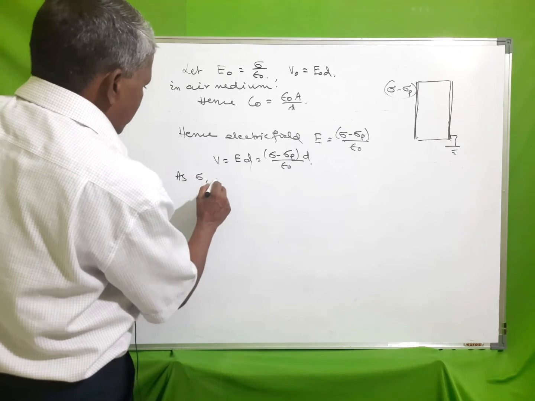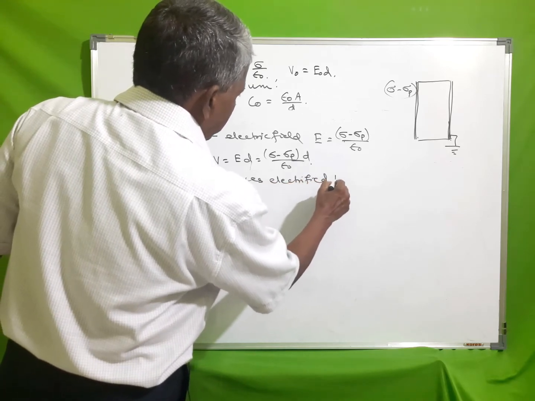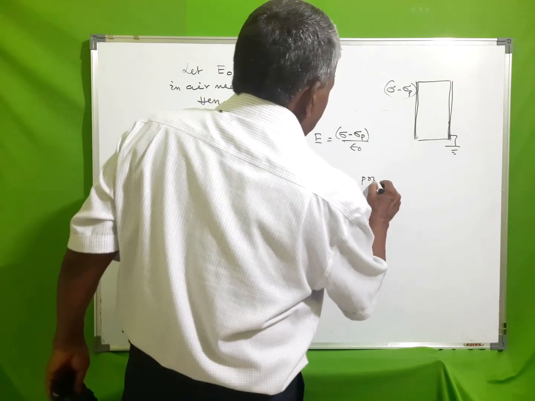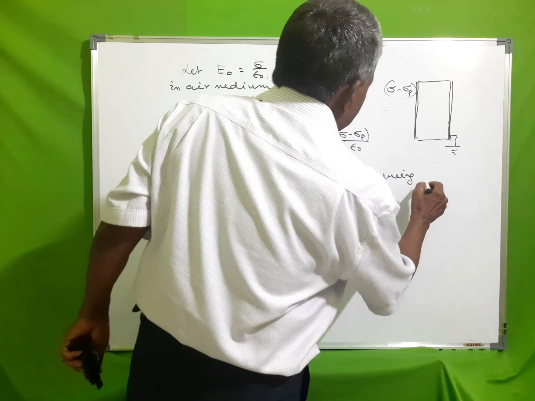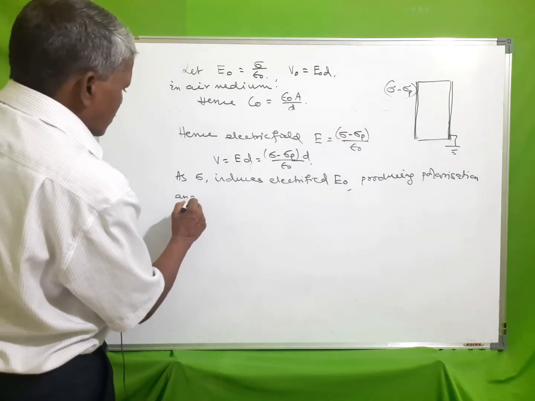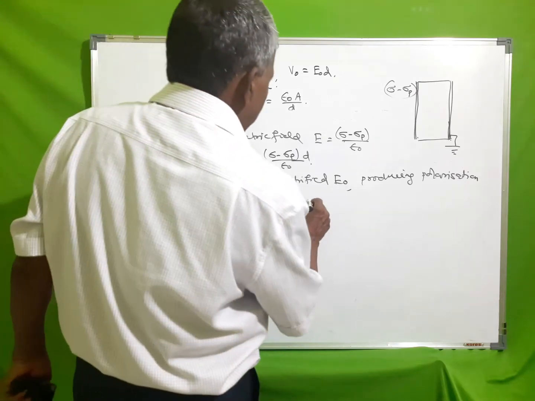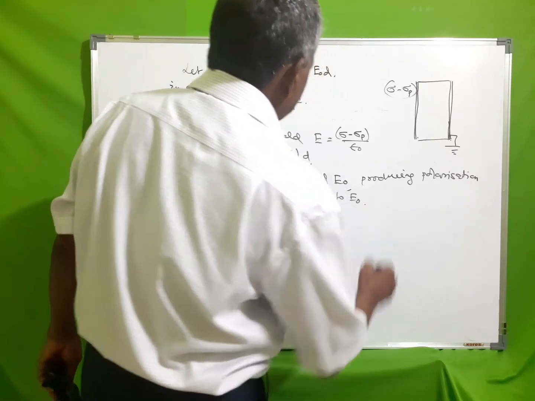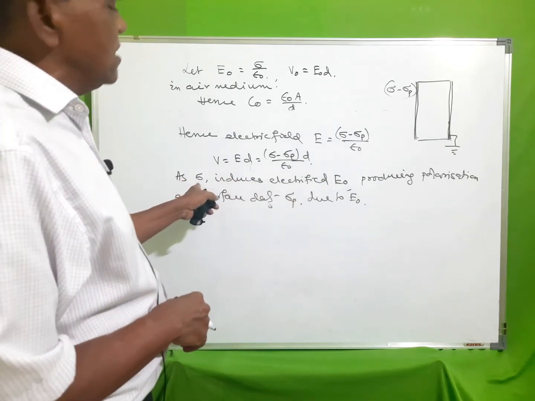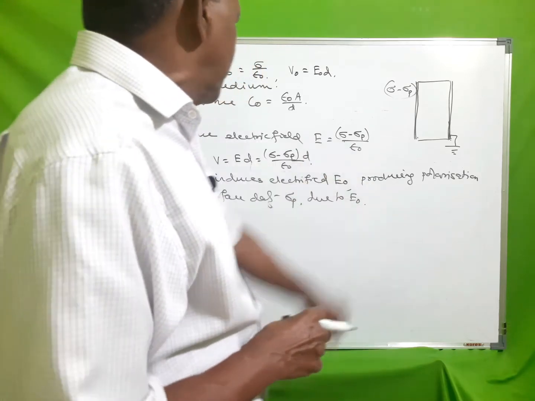Hence sigma induces electric field E0, producing polarization and surface charge density sigma p due to E0, because any field E0 gives rise, it is due to this initial charge or surface charge density of the two plates, and this field produces polarization of the molecules.